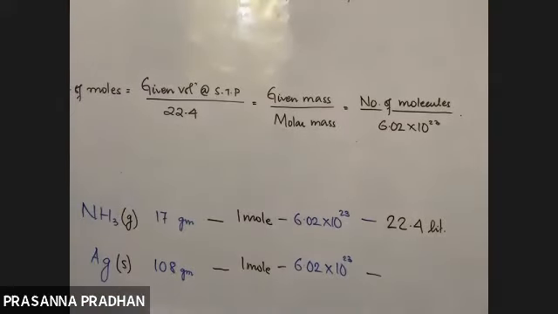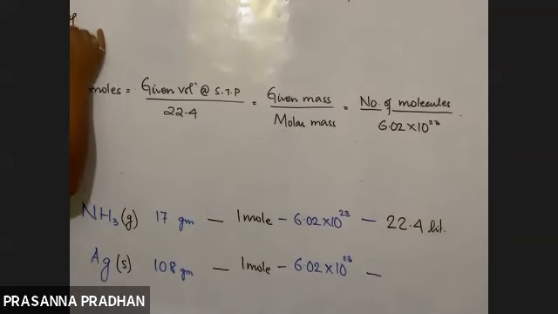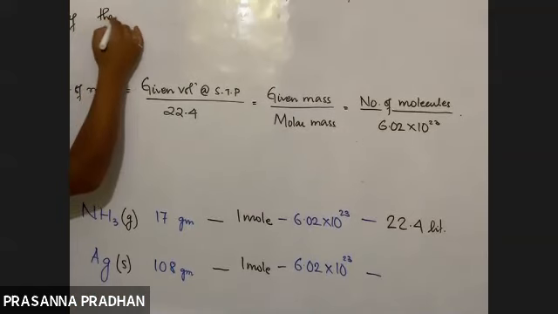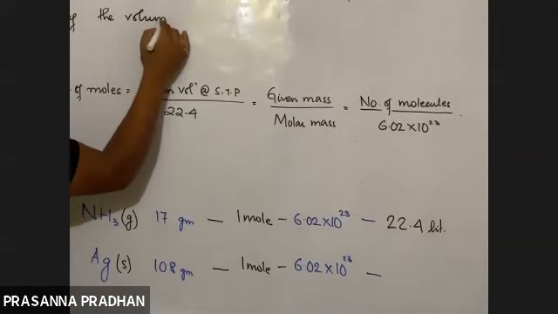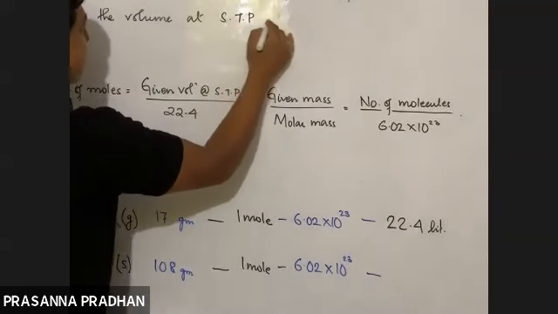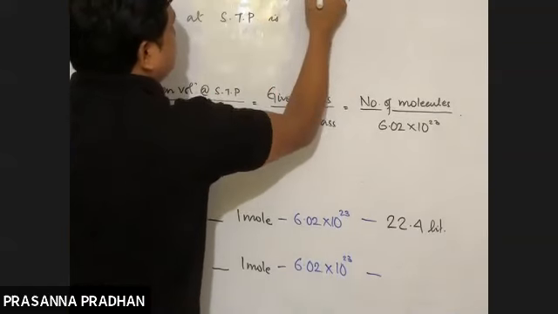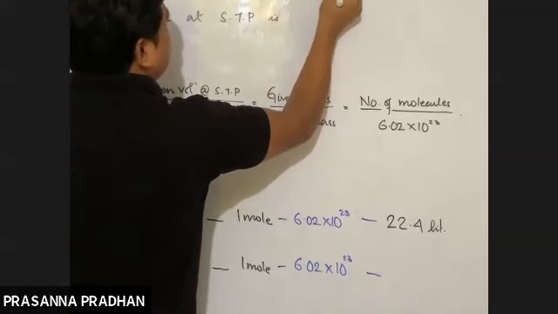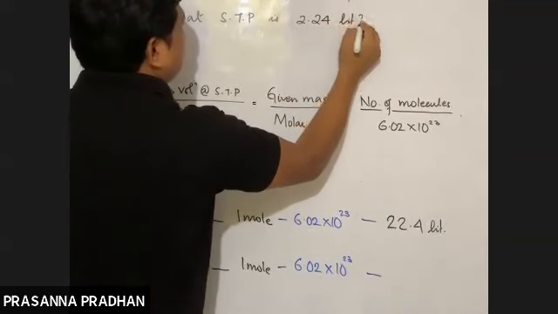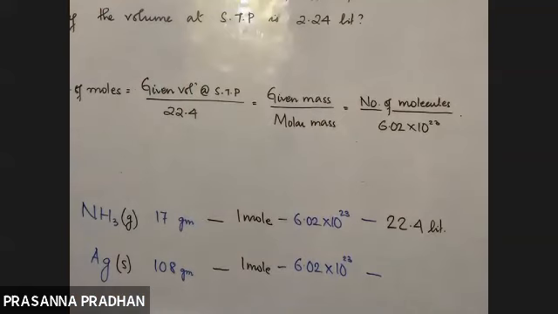Calculate the molar mass of a compound if the volume at STP of a gaseous compound is, say, 22.4 liters. Calculate the molar mass of a gaseous compound if it occupies a volume of 22.4 liters at STP.